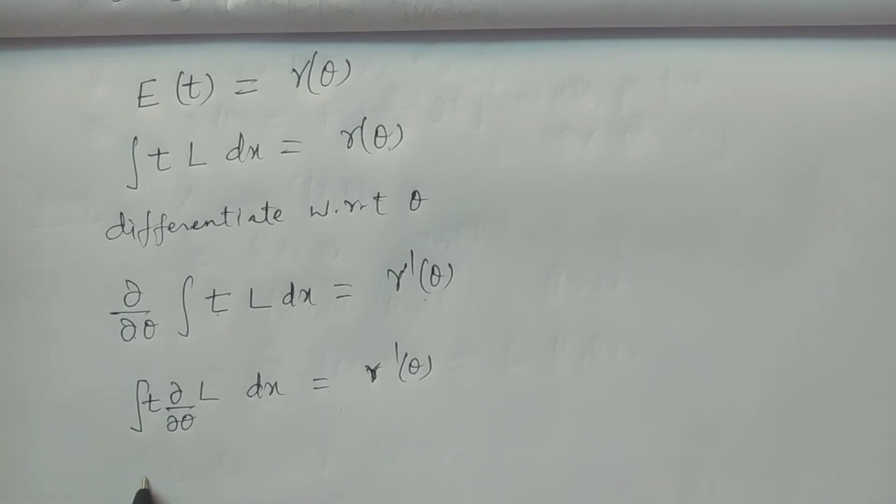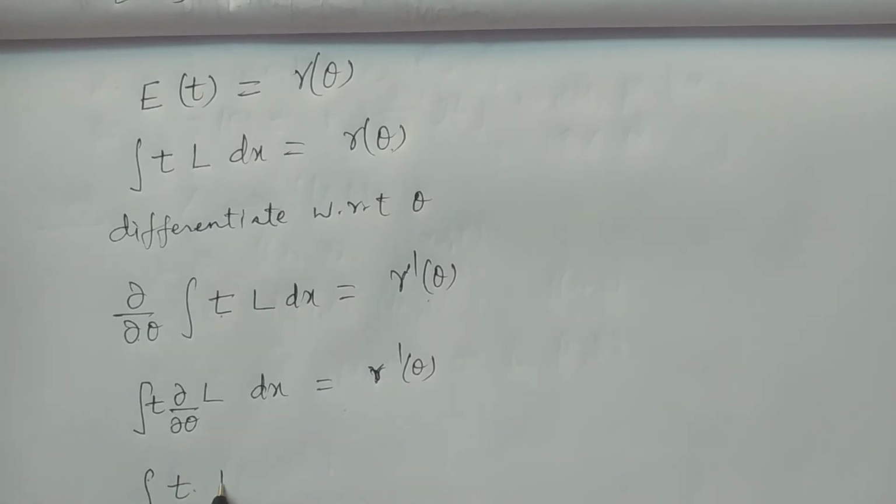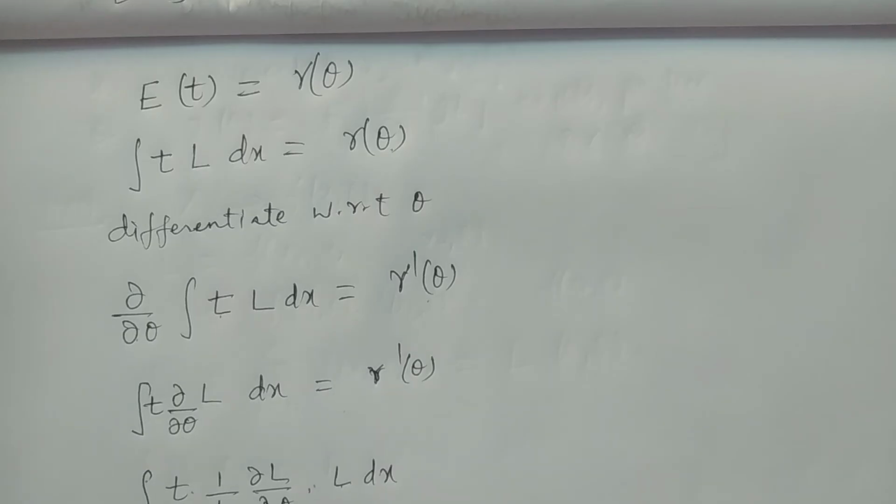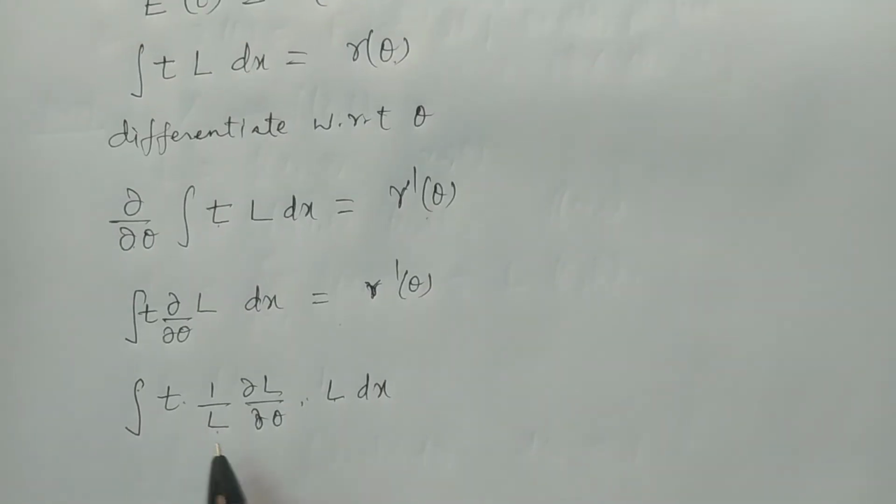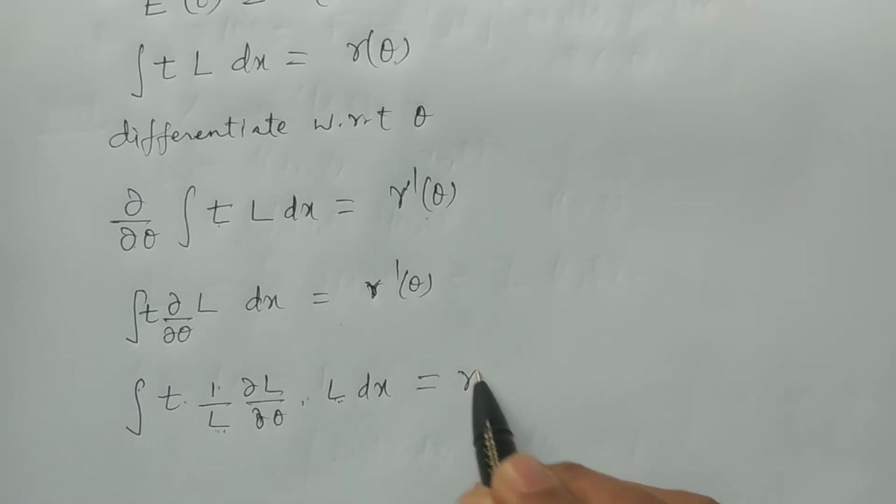The integral of t multiplied by 1 by L dou L by dou theta multiplied by L dx. I have multiplied here and divided here. Not clear? Right. 1 by L dou L by dou theta L dx is equivalent to gamma dash theta.